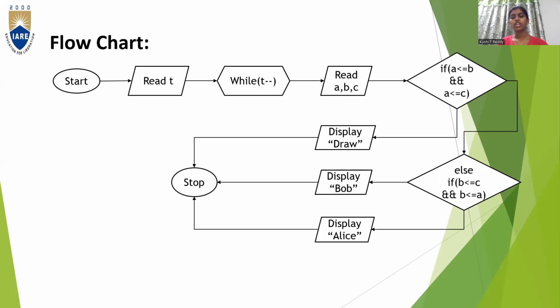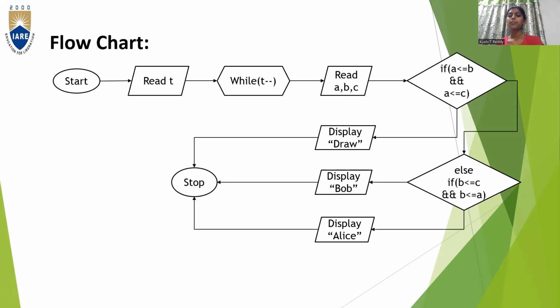Coming to the flowchart, it will be the same as the algorithm, but we are writing it in the form of a flowchart. First we start the program, then we input the value of t. In the while condition, we read A, B, C. After reading A, B, C, we give the if block condition: if A is less than or equal to B and A is less than or equal to C, display Draw.